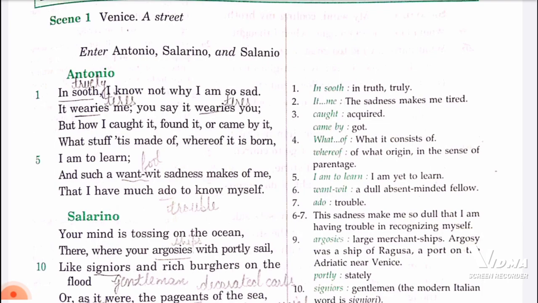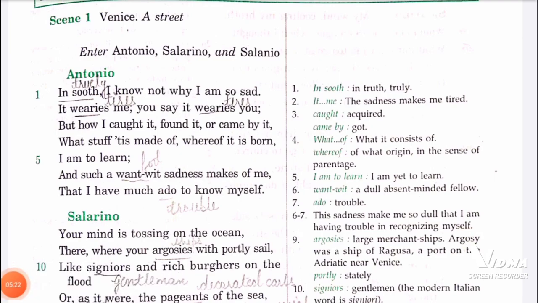Sometimes this question is asked: where is the scene set? So it is very important to learn where the scene is set. It is set in a street of Venice. And who are there? Sometimes it is also asked who the people present in the scene are. Those are Antonio, Salarino and Salanio. So now we are going to discuss what is happening in this scene.